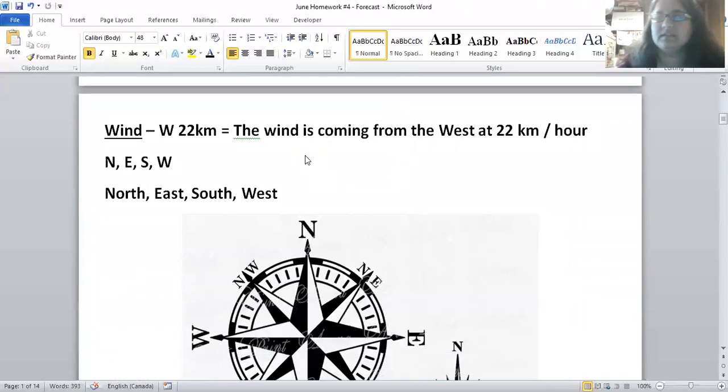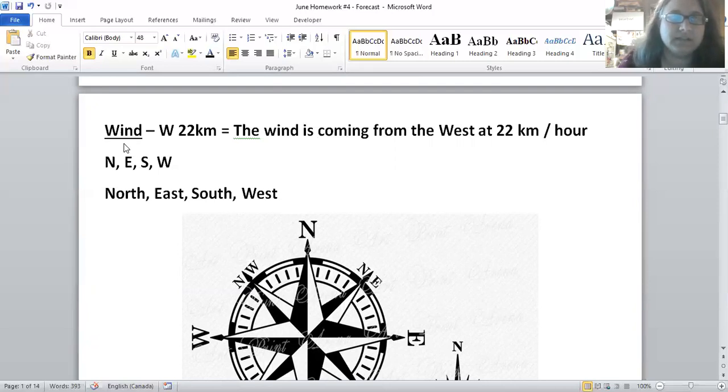One of the things that they talk about in Saskatchewan in particular is the wind, because in Saskatchewan we can have a very strong wind, and we really have to be careful. The other day, the wind went up to 100 kilometers an hour, and that wind is dangerous. The tree branches can fall off and hit people. Small children can blow away in the wind. So we have to be quite careful, especially if you're beside the water and things like that.